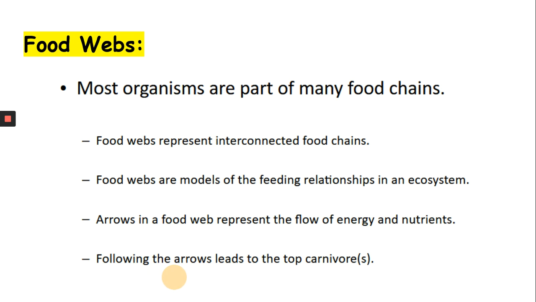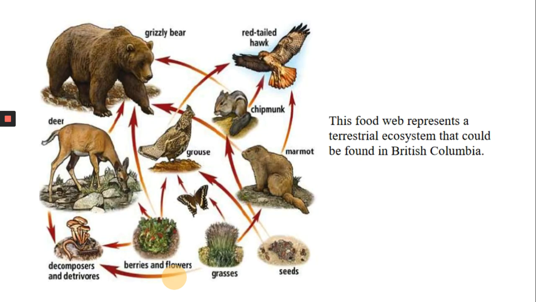If you follow these arrows in a food chain, you will ultimately be led to the top predator or the top carnivore, because a top carnivore will not be hunted or eaten by anyone. Unless it is dead, it will decompose and get broken down by the bacteria and other insects, but it will not be hunted and eaten up by any other animal. So you can do some Google search and try to see different examples of food webs. For you, I have one example here on screen.